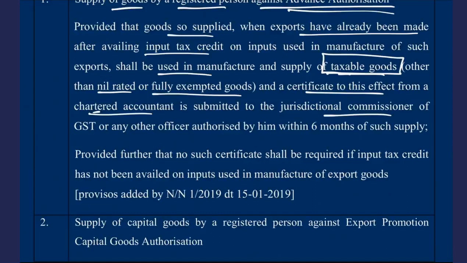And provided further that no such certificate of chartered accountant shall be required if input tax credit has not been availed on inputs used in manufacture of export goods. So if the old inputs which you had purchased and no input tax credit was taken on it, then in that case the CA certificate is not required. But if input tax credit was taken, then the certificate will be required.